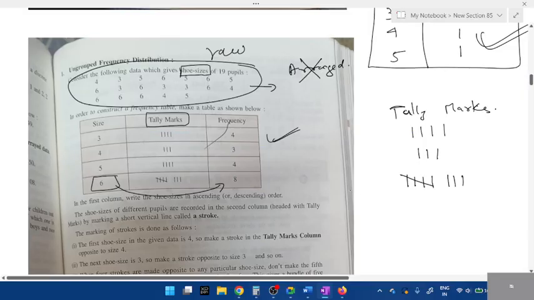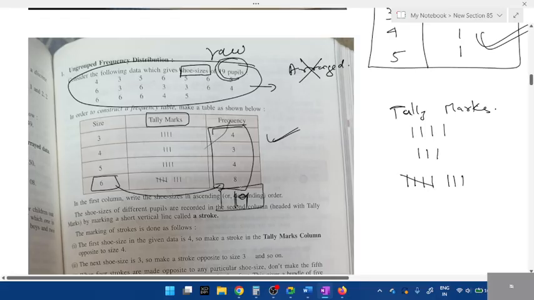So all of you understood what is frequency, frequency table, and how to write tally marks. And one more thing, for this entire total, how many students are here? Or how many people? 19. And when you add all the frequency numbers, the total should be 19. Are we getting 19? Which means our values are correct. We didn't miss out any numbers. That is how you check. And in your total, you should write down 19.